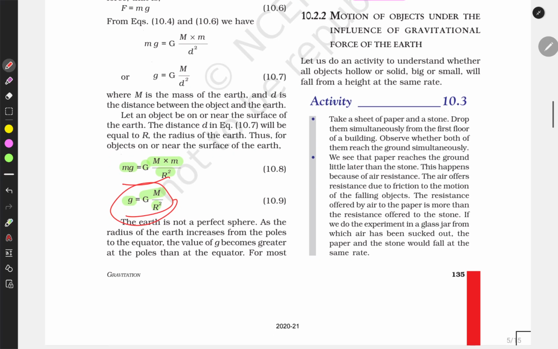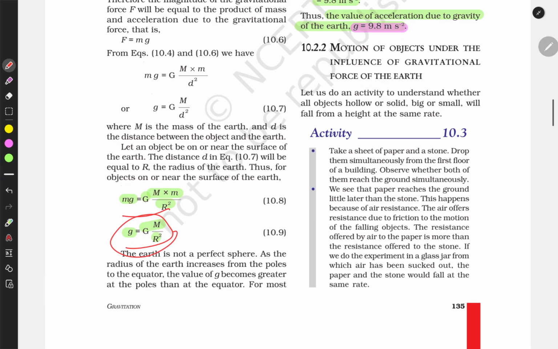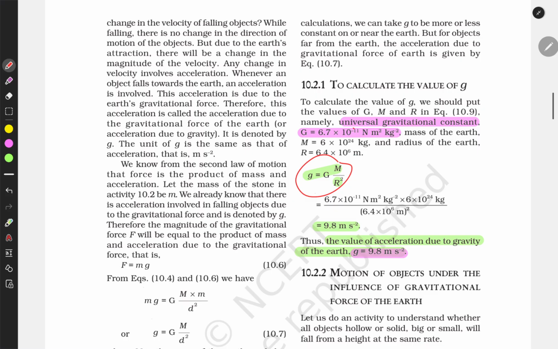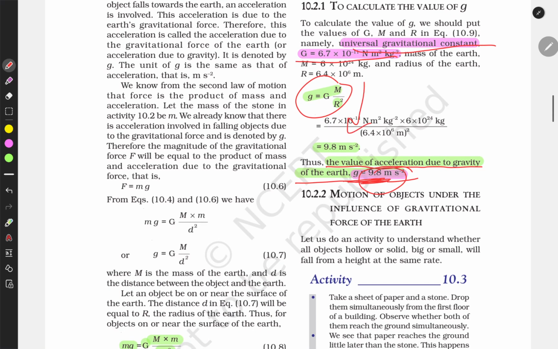This is how we find the capital G, the universal gravitational constant. The value of the acceleration due to gravity on earth is this. Acceleration due to gravity on earth is 9.8 meters per second square. And this is the derivation of how we found it.